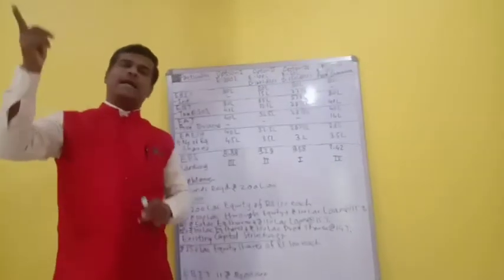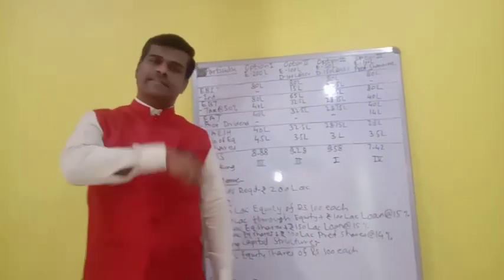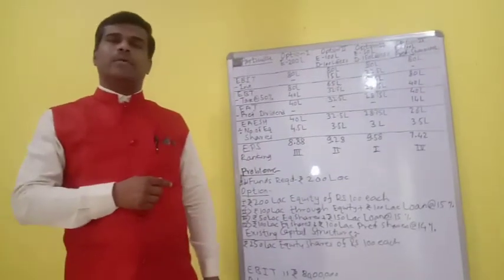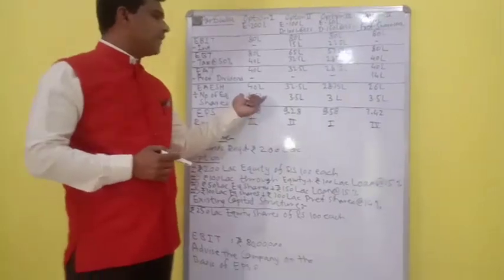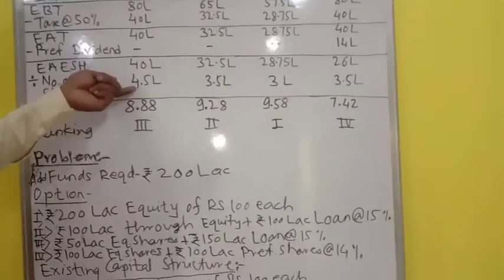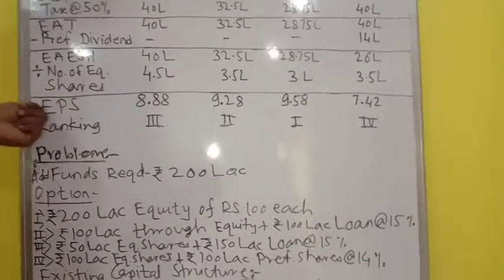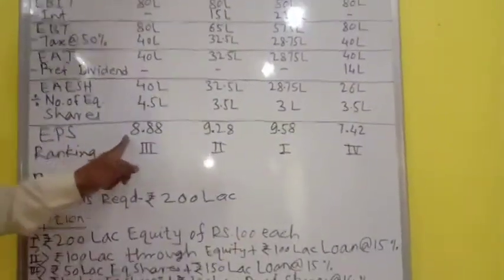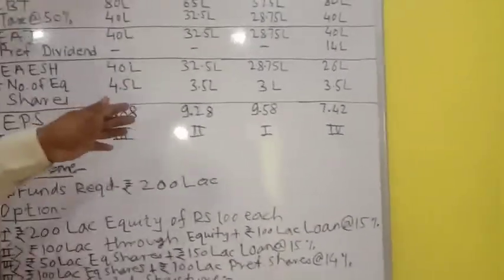So 200 lakh rupees divided by 100 rupees gives you 2 lakhs. So the existing 2.5 lakh shares plus the additional 2 lakh shares comes to 4.5 lakh shares. Hence, if you divide this 40 lakh rupees by these 4.5 lakh equity shares, you get the earnings per share for option number 1 to be 8.88. Okay, now let us see the same for option number 2.